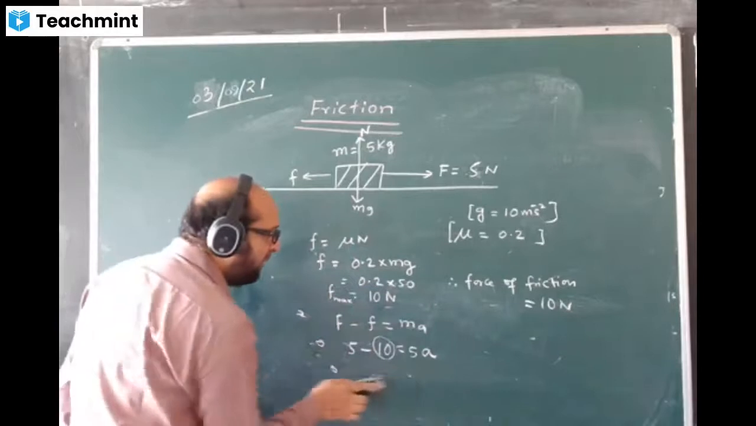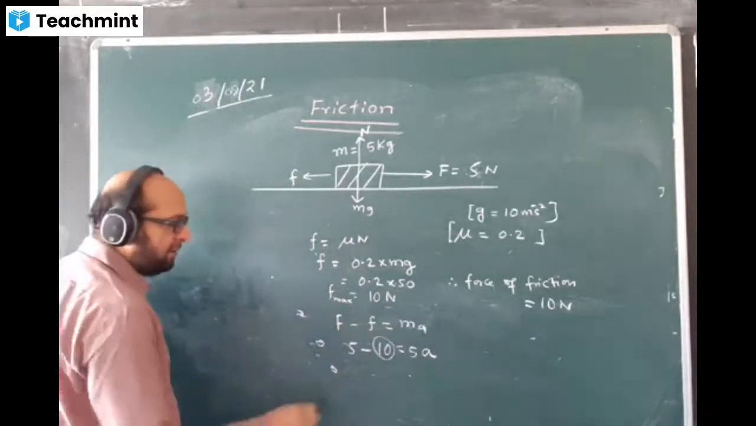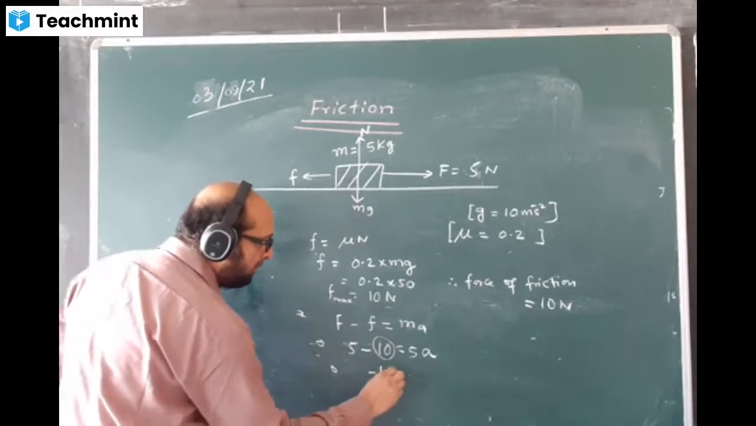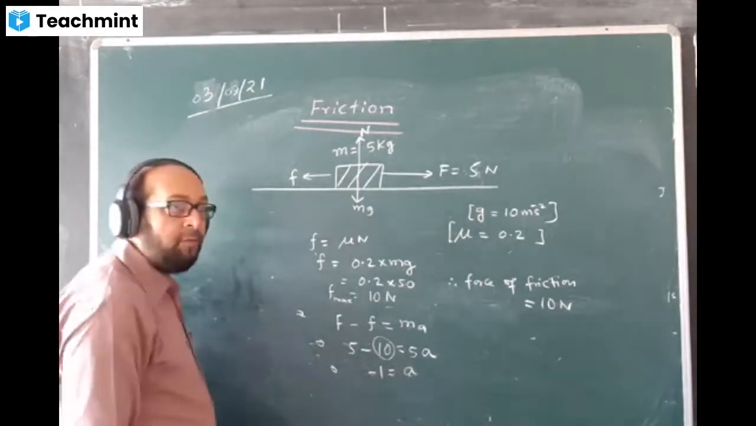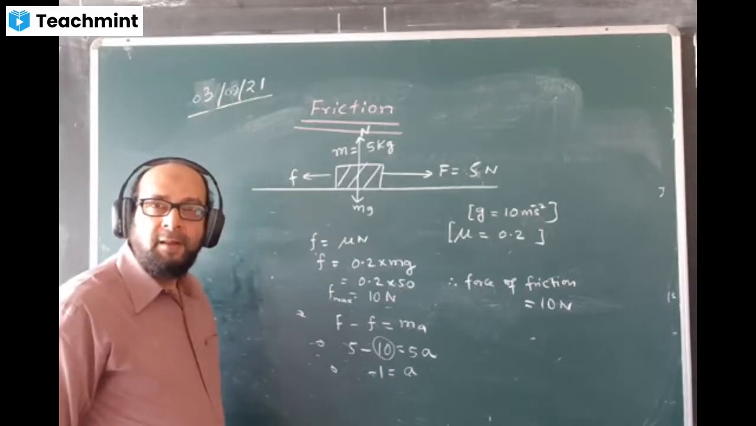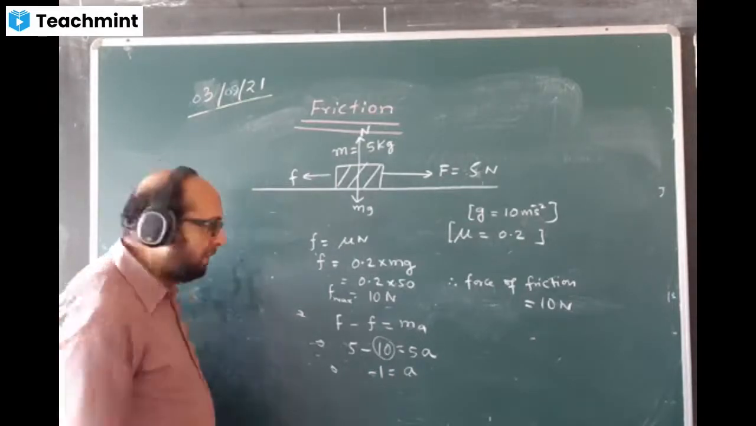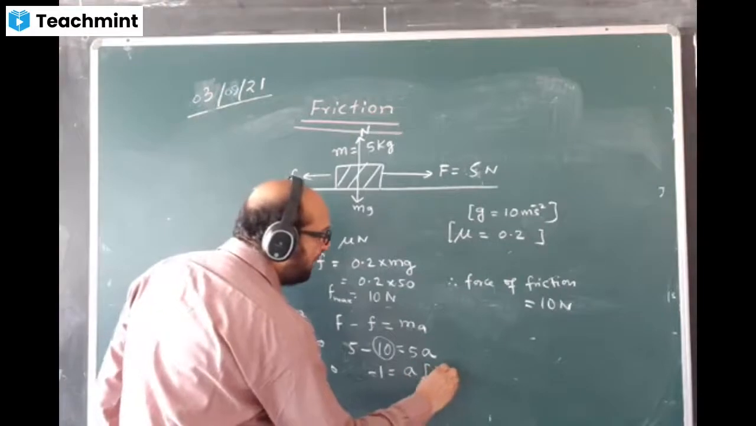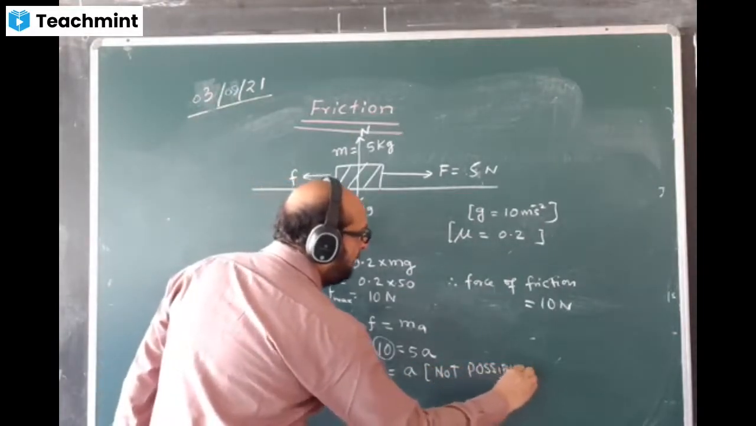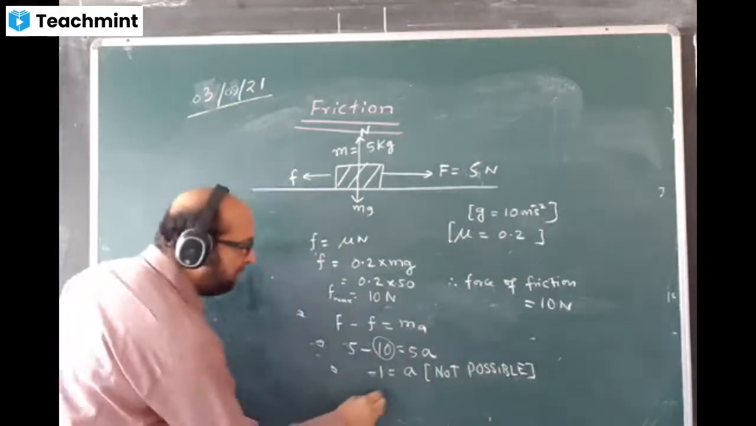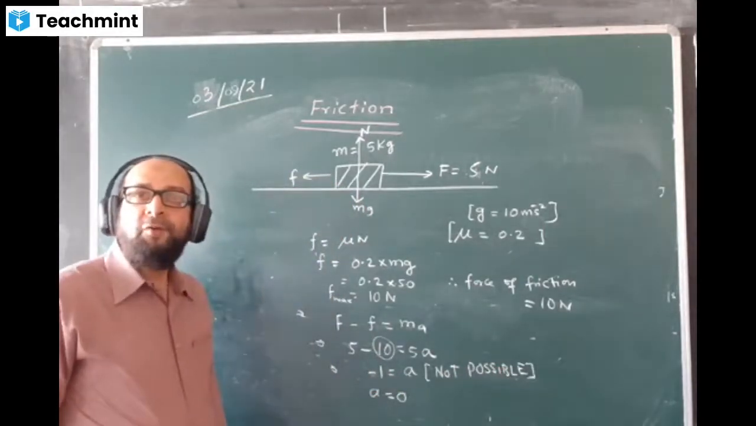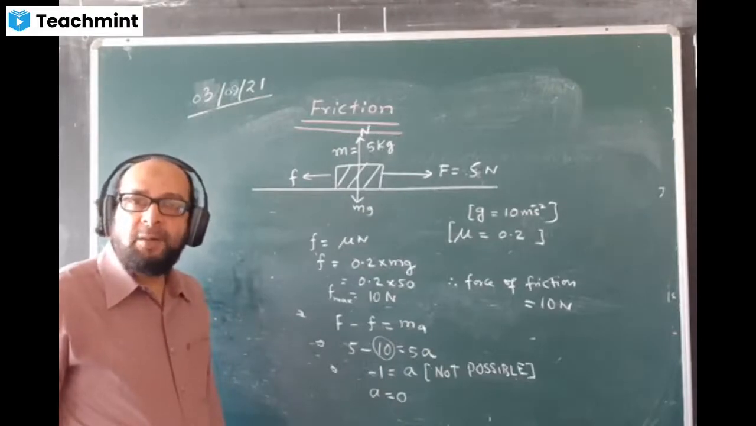How much is the acceleration value? Minus 1. Is it possible? Will you accept this answer? No, sir. Then what do you write here? Not possible. You have to write this: not possible. What will you do immediately then? You will make the value of A 0.